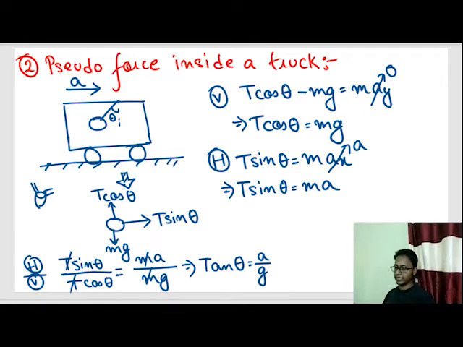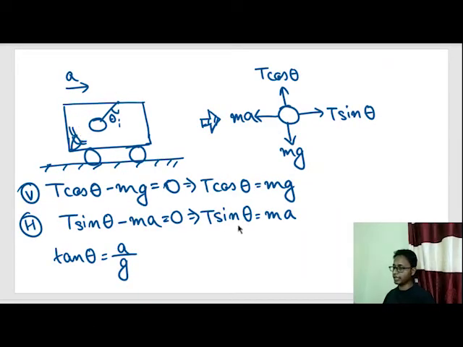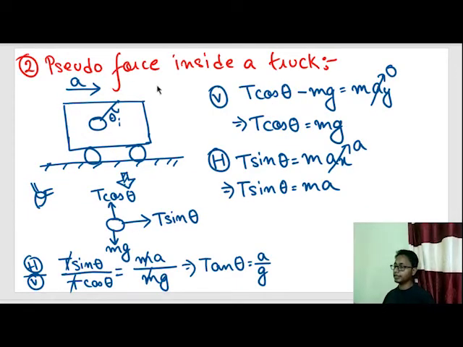But when the observer was inside the truck, this was known as pseudo force. And in the first case, when the observer was on the ground, this came from Newton's second law of motion, where net force is equal to mass times acceleration. So pseudo force essentially is nothing but a false or arbitrary force.